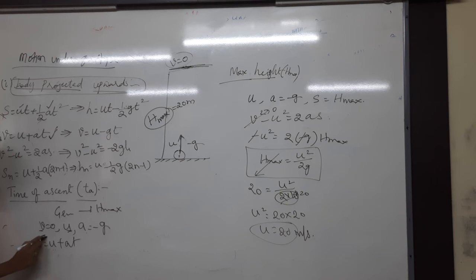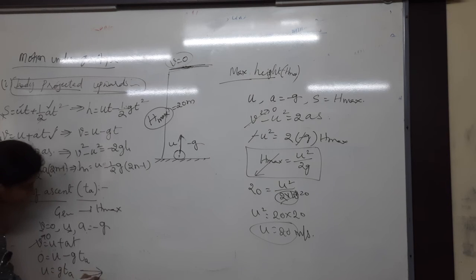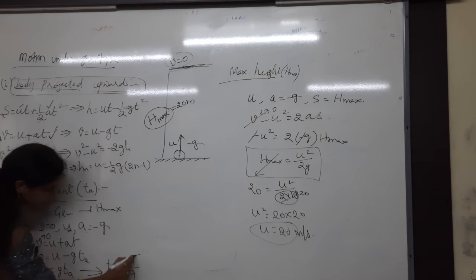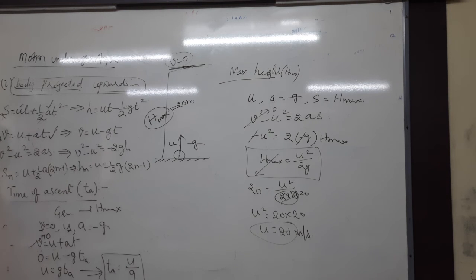Final velocity becomes how much? 0. 0 is equal to u minus g t, where t is the time of ascent. Then u is equal to how much? g into ta. Then I want only ta. Ta is equal to what can I write? u by g. Time of ascent is equal to u by g. Understand it clearly? So, which formula you have to use is also important.